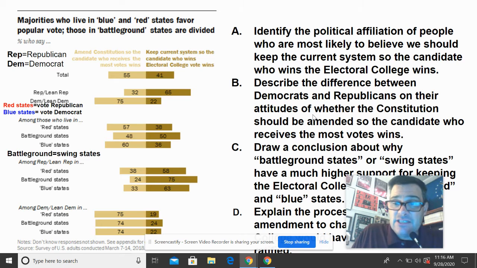Notice that red states, if you don't already know this, are states that generally vote Republican, and blue states are states that vote Democrat. The other thing to notice is that battleground states are what we call swing states. So they are states that could vote for either candidate.